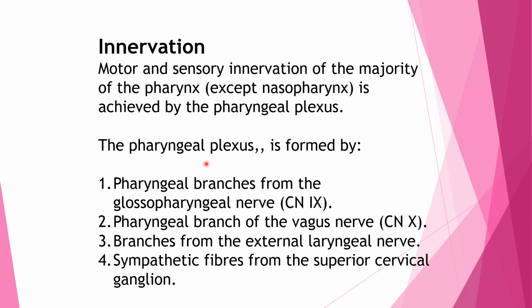So the pharyngeal plexus is the innervation of the majority of the pharynx.